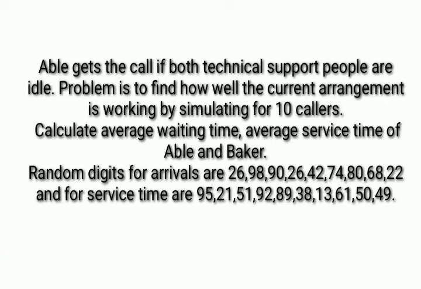Abel gets a call if both technical support people are idle. The problem is to find how well the current arrangement is working by simulating for 10 callers. Calculate the average waiting time and the average service time of Abel and Baker. Random digits for arrivals are 26, 98, 90, 26, 42, 74, 80, 68 and 22, and for service time are 95, 21, 51, 92, 89, 38, 13, 16 and so on.